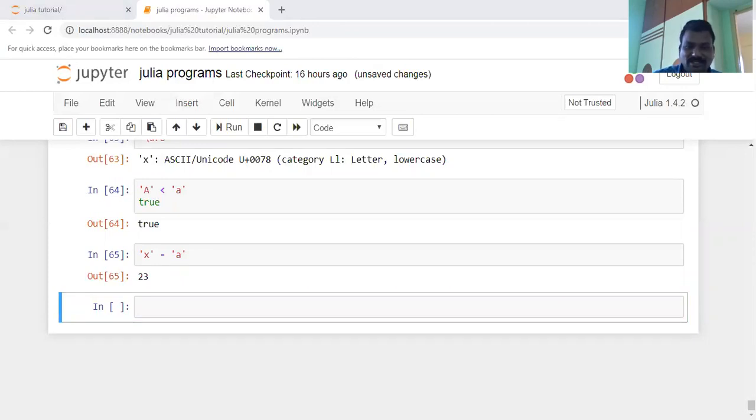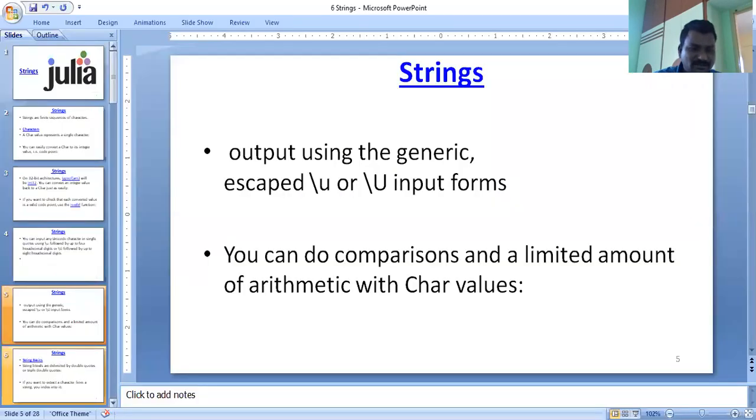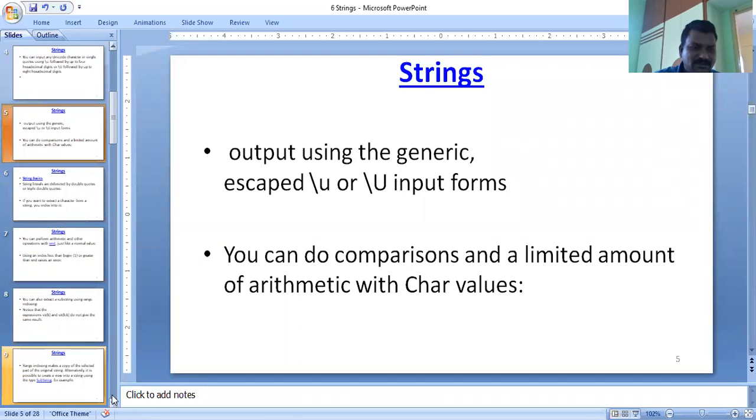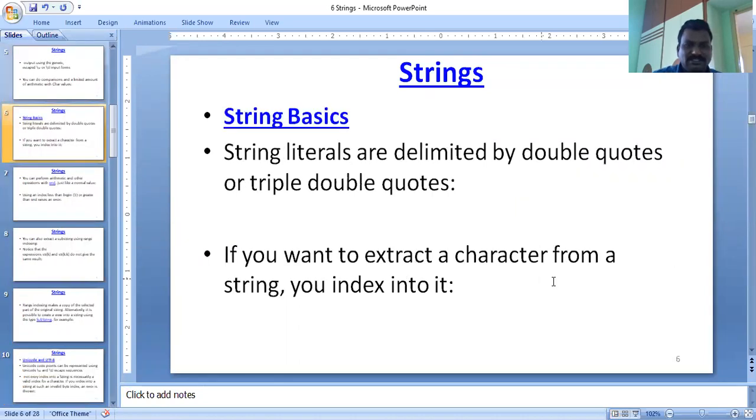Another important point here is string basics. String basics here means string literals are delimited by double quotation marks. Already you have that idea. Any string literal is in double quotation marks. Sometimes you will use triple double quotation marks. Julia also has a single character literal, and the single character literal is represented in single quotation marks.